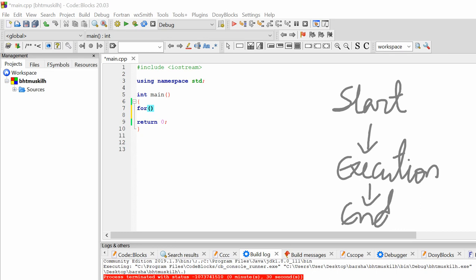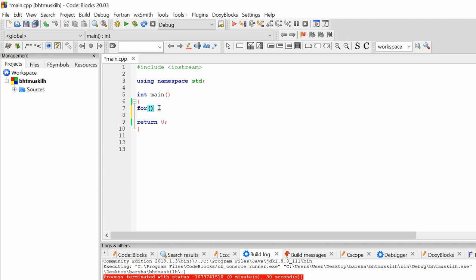So when you start, you have to write the syntax of that loop, and inside that loop the bracket is the execution part. Okay, so this is the start, and inside this bracket will be the execution part.